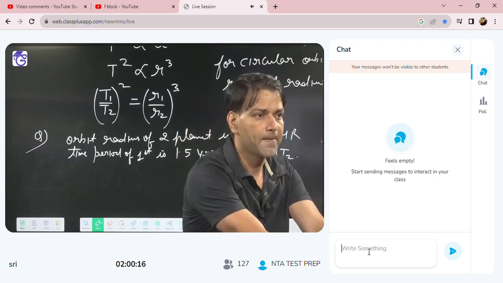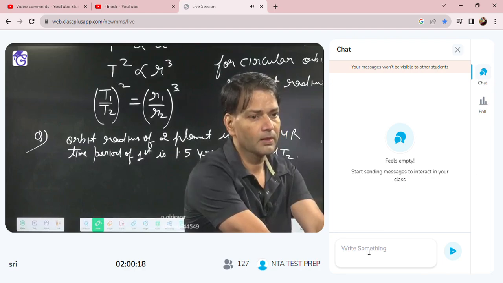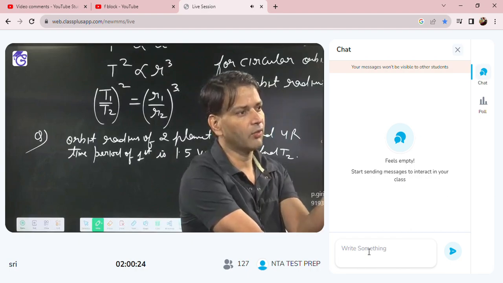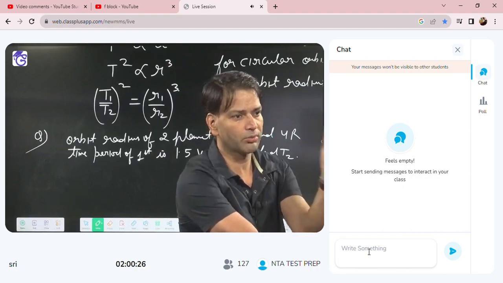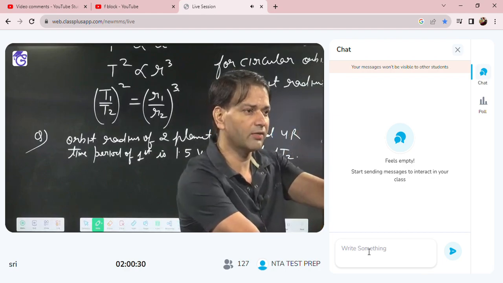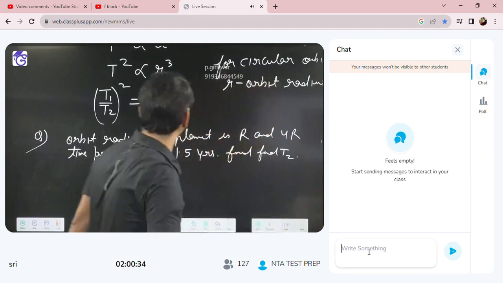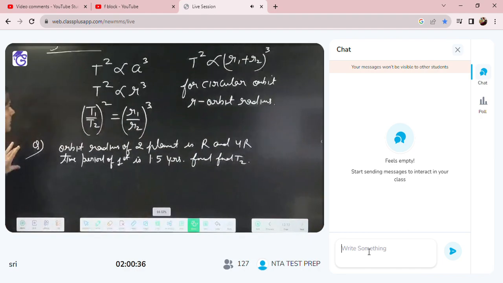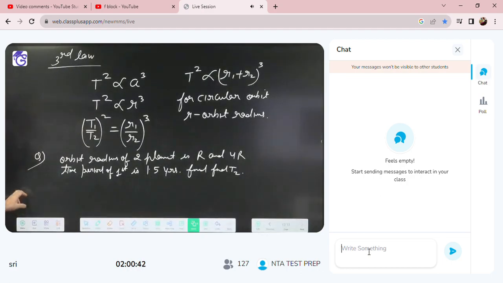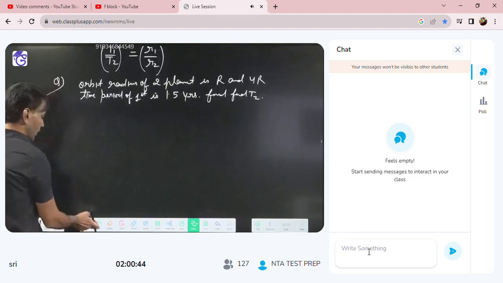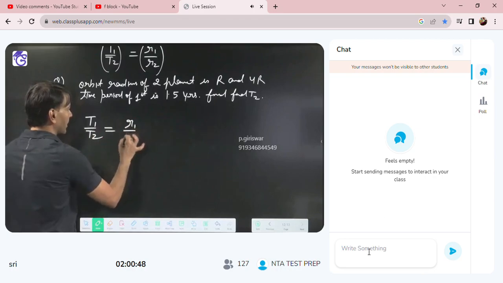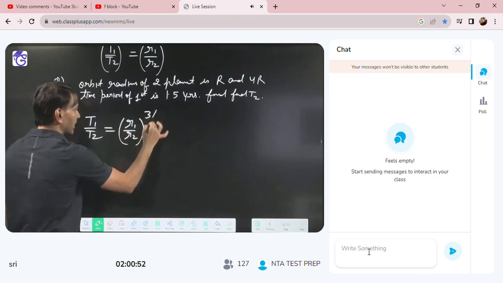Okay. Now listen, if they are asking the time period, then what we will take? We will take the square root on both sides. If suppose they have given the time period and one distance, then take the cube root on both sides. Okay. So now what we will do? T1 by T2 we will say is R1 by R2 whole to the power 3 by 2.